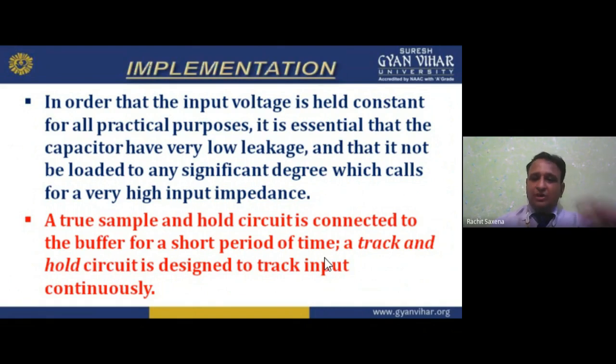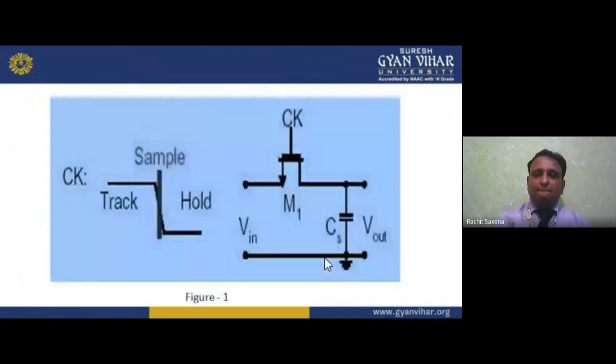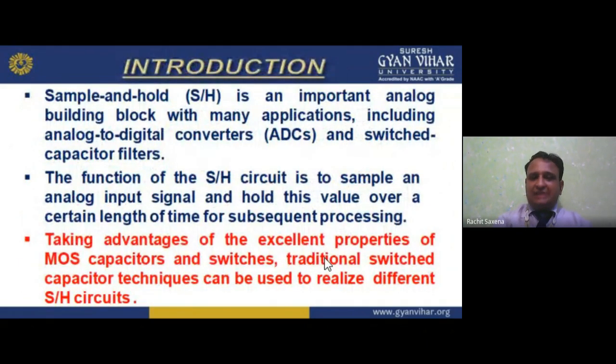A sample and hold circuit is connected to the buffer for a short period of time. A track and hold circuit is designed to track the input continuously. So we can say the sample and hold circuit is an important analog building block with many applications, as I told you earlier, including analog to digital converters. So we can use this.